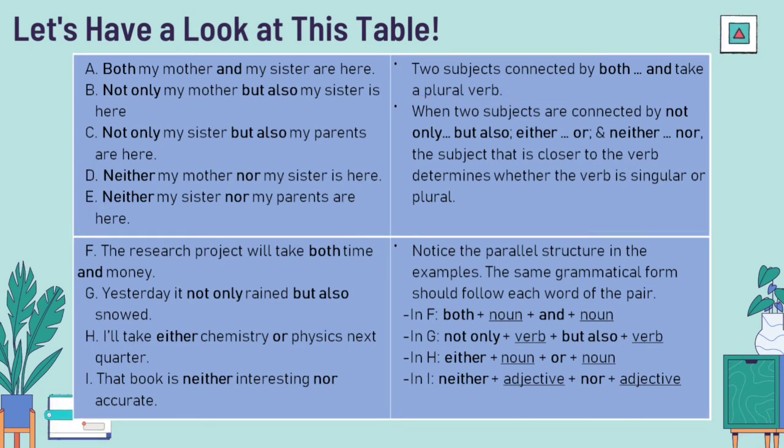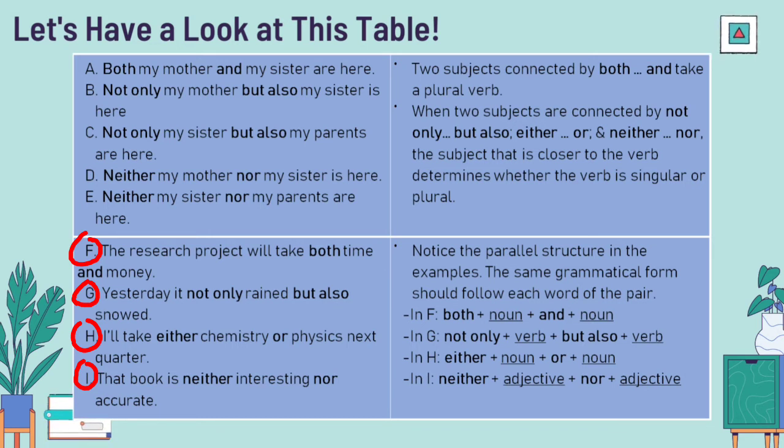Alright, now notice the parallel structures in the examples, starting from sentence F to I. Sentence F uses correlative conjunctions both and. Then sentence G using not only but also. Sentence H using either or. And the last sentence, sentence I, uses neither nor. As you can see here, the patterns are the same, just like what I have explained before.